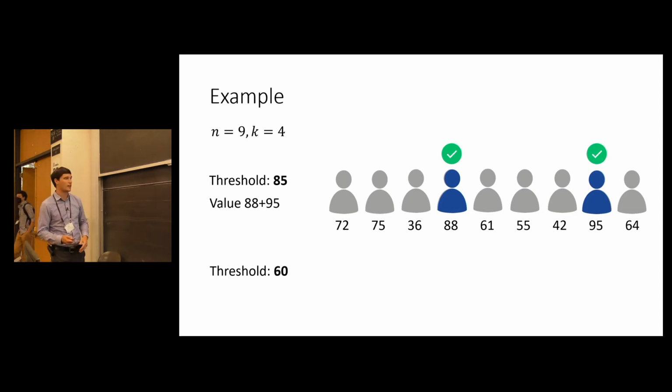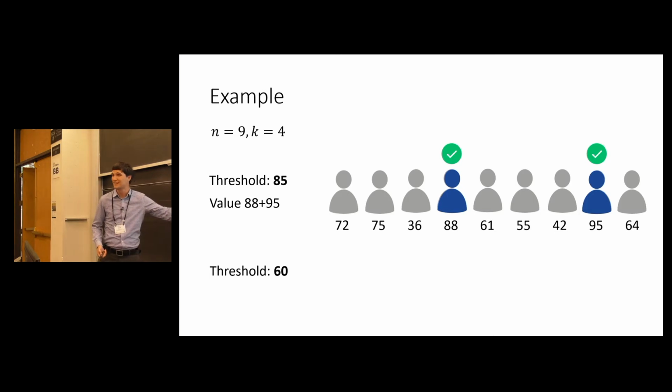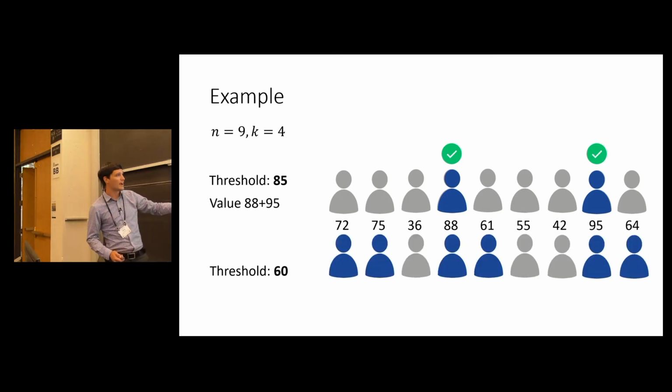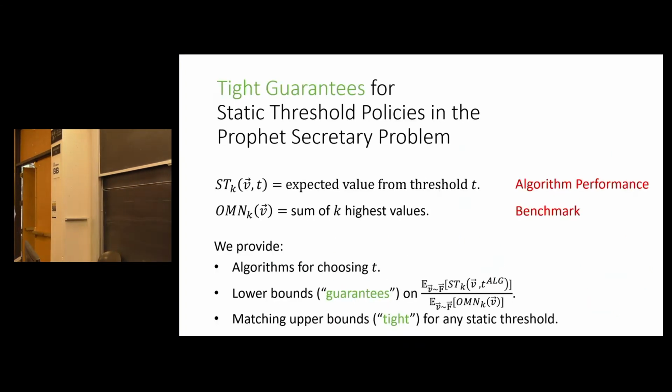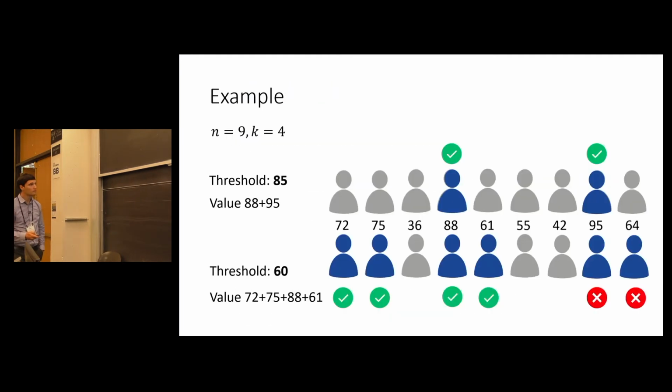If only I'd set a lower threshold, like maybe 60, then on this same realization, notice that now 6 people actually have values exceeding our threshold. I can't accept them all, so I'm just going to accept the first 4, and then the last 2 are turned down. So, any questions about that example?